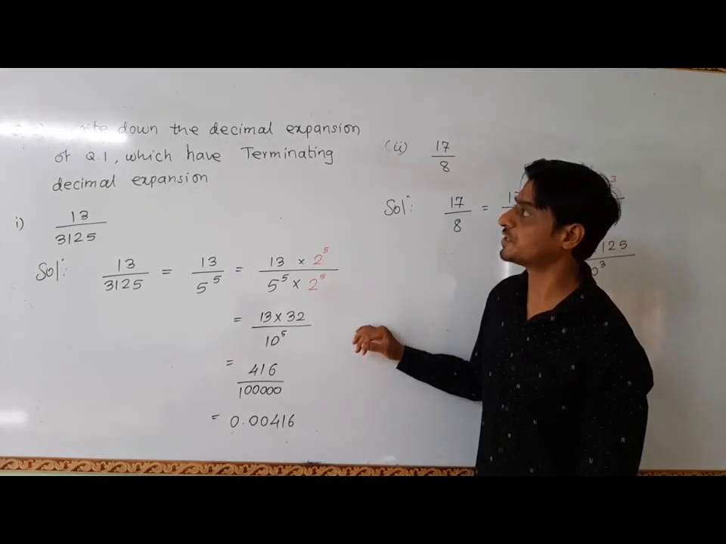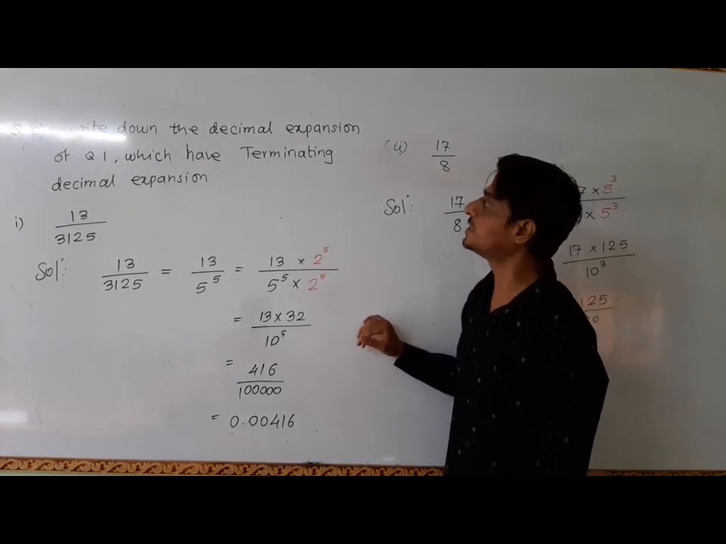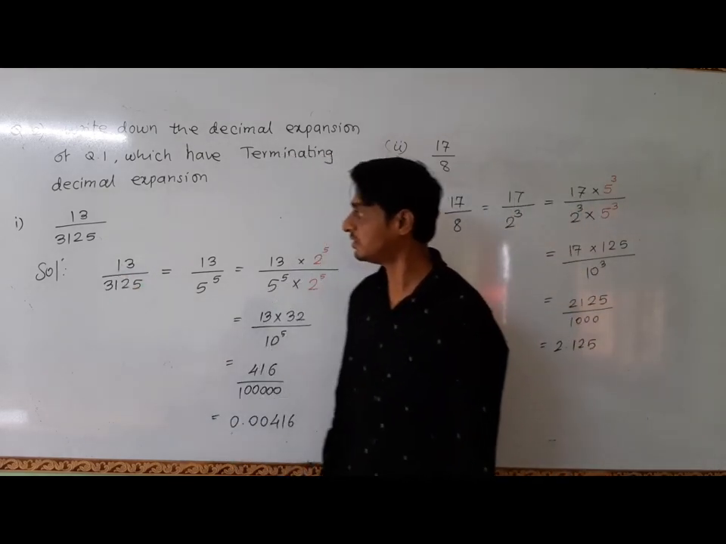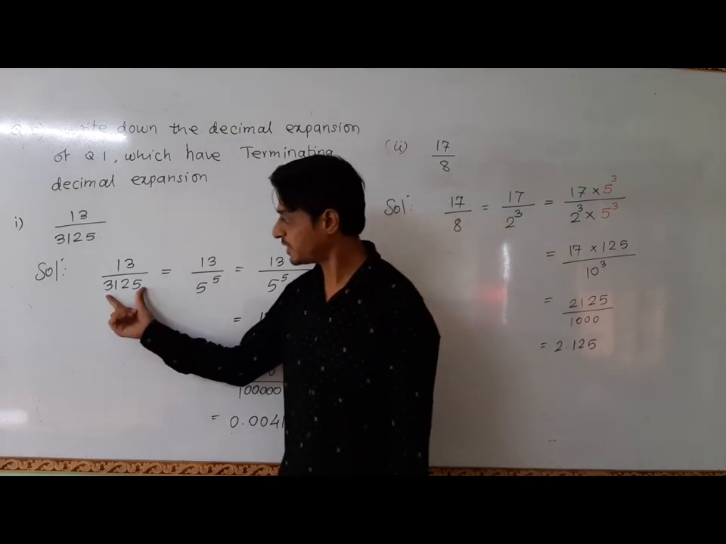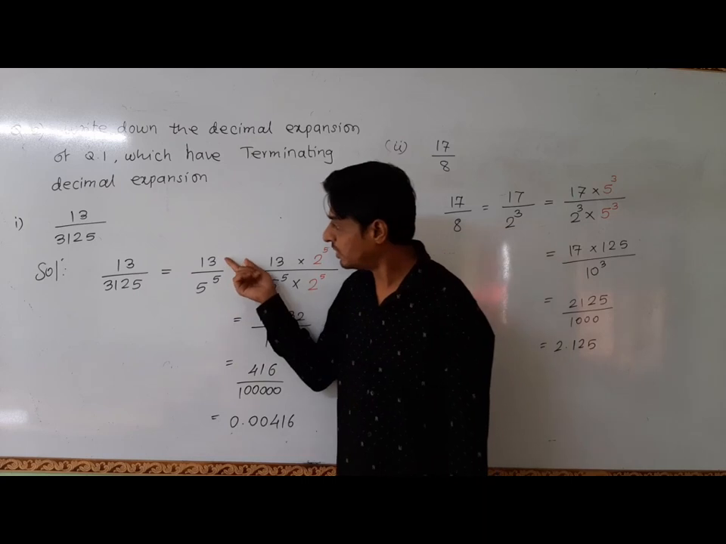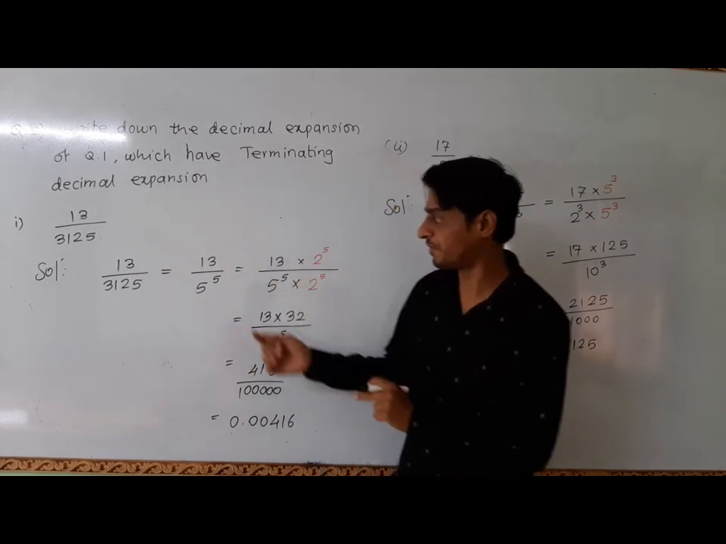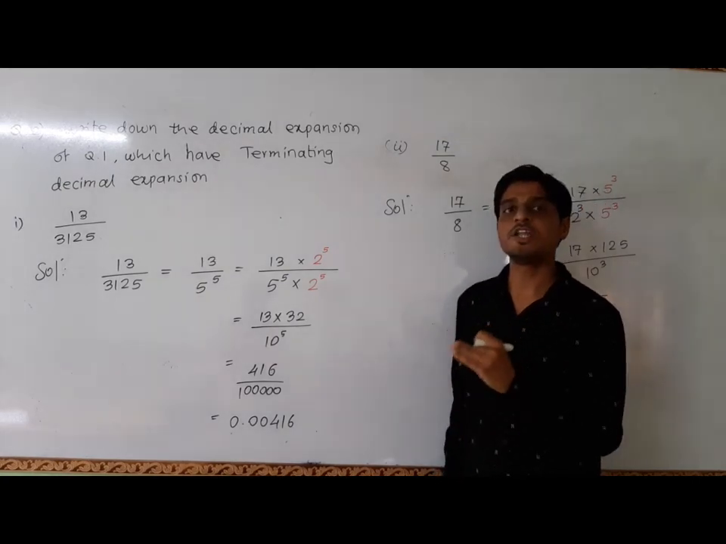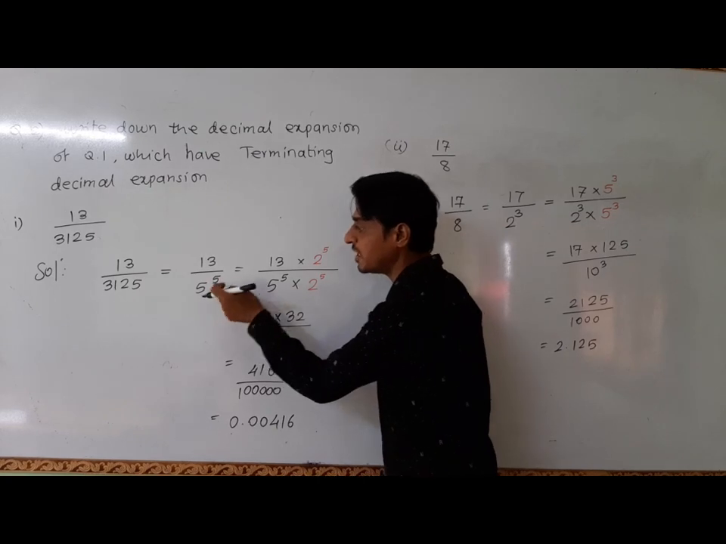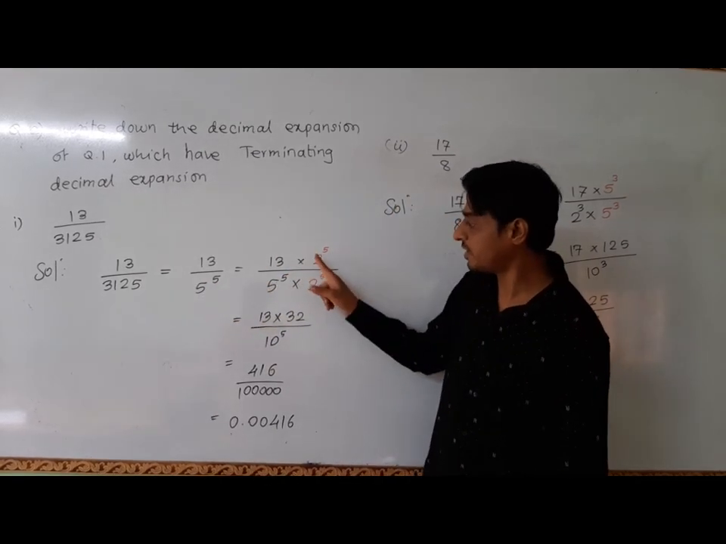Okay, let us see question number 2. Write down the decimal expansion of those of question number 1 which have terminating decimal expansion. First is 13 upon 3125. We already expressed this denominator in the form 5 raised to 5. So 13 upon 5 raised to 5, we have to express this rational number in decimal form. To express in decimal form, our denominator must be a multiple of 10.